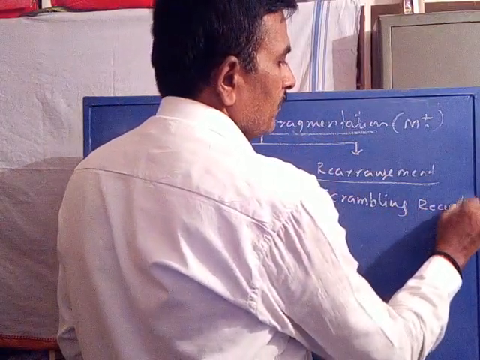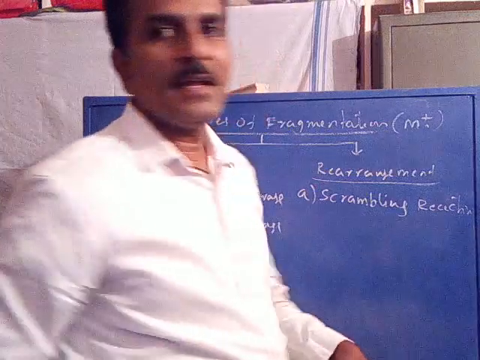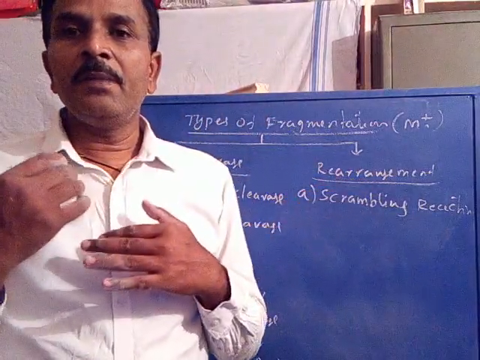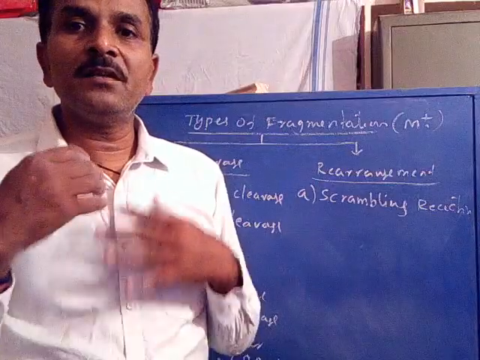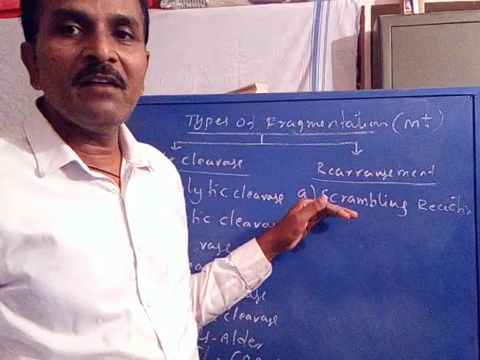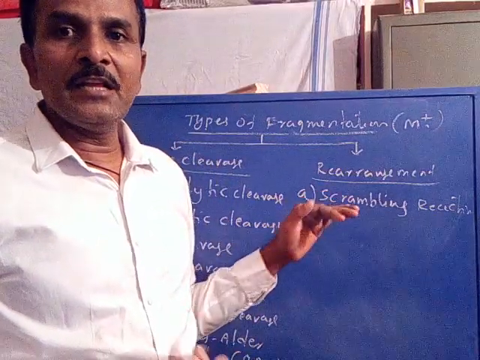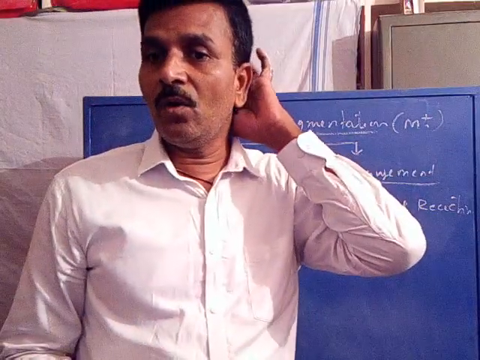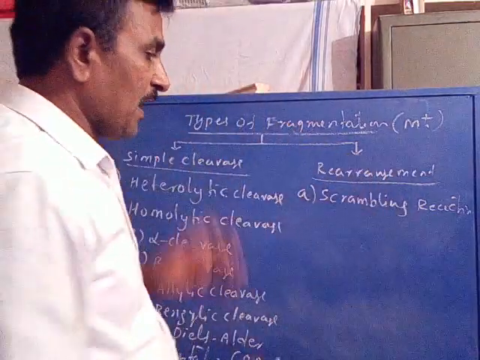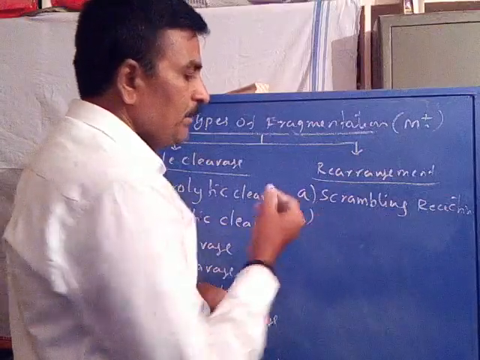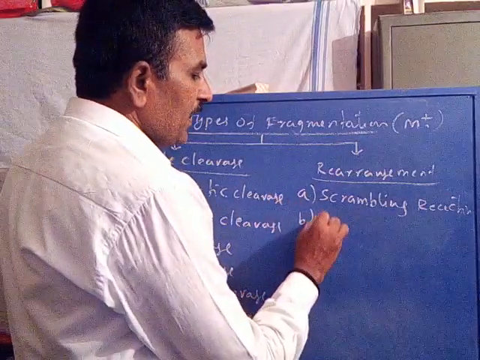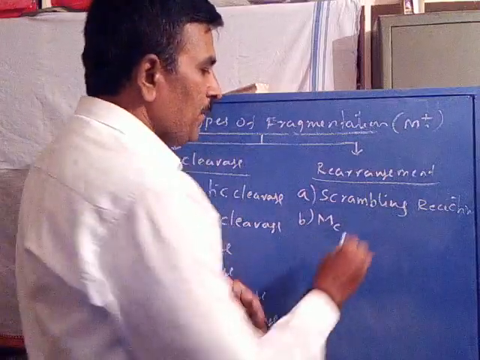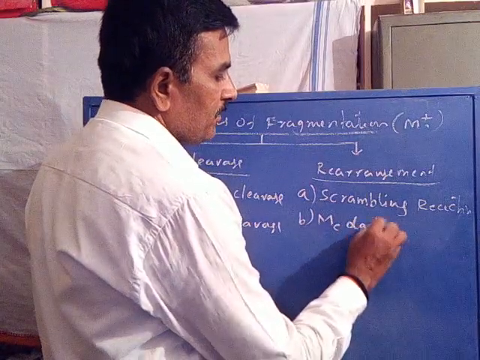I can explain later. The molecular ion may be rearranged by the process of scrambling, and after scrambling it may undergo fragmentation. The second one, B, is McLafferty rearrangement, as it was first studied by McLafferty.